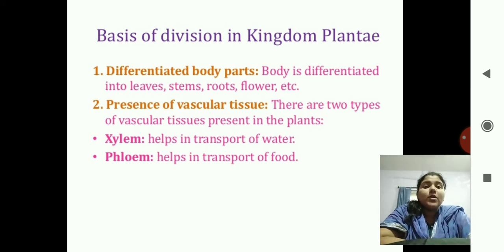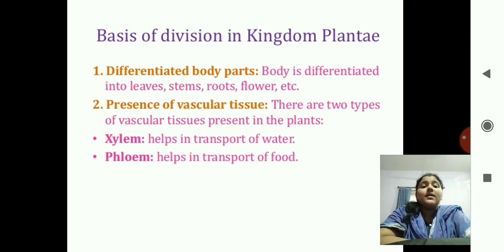Vascular tissue means what? As we have veins in our body, the same way the plants also have a vascular system. Vascular meaning is vein. So why do they need this vascular system? As we need to transport whatever we eat, whatever we drink to all parts of the body, the same thing is needed for the plants. So transport of water and food, whatever they consume, is needed, and therefore they need the vascular system. So they have a xylem and phloem.